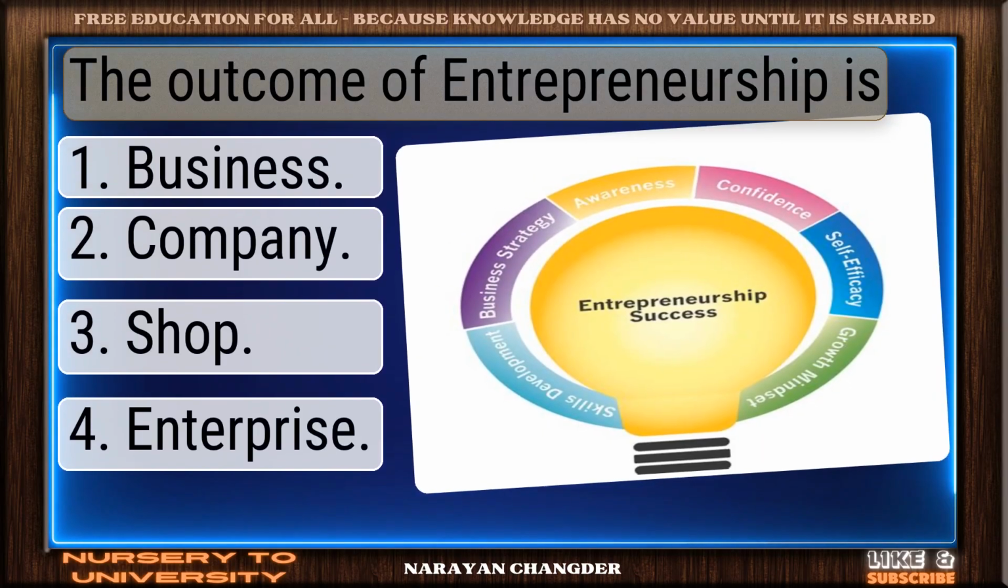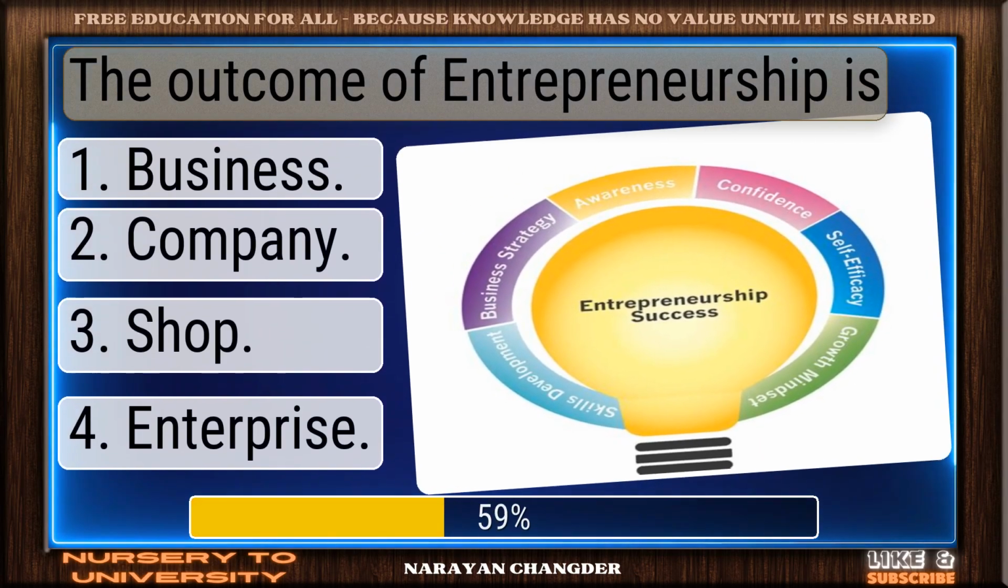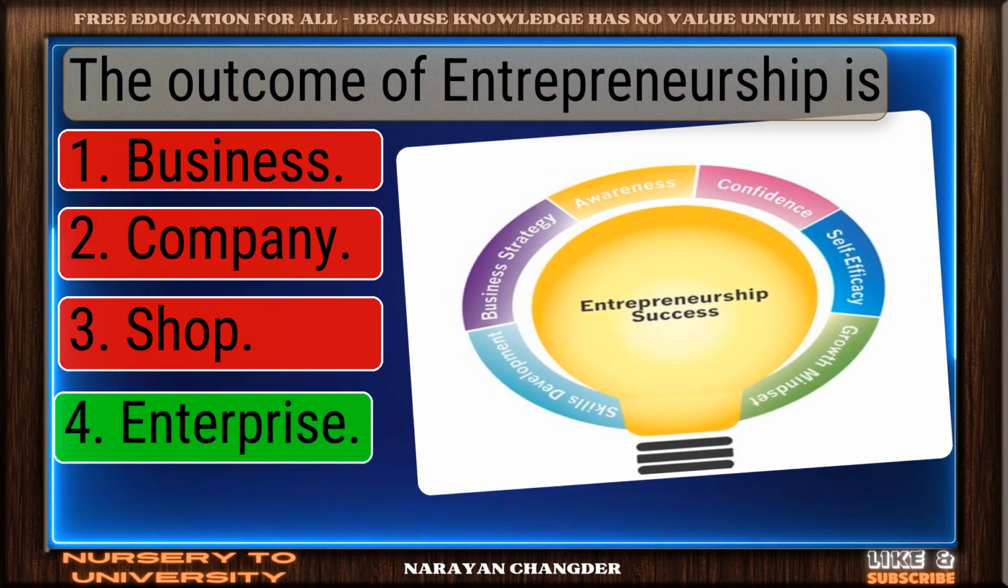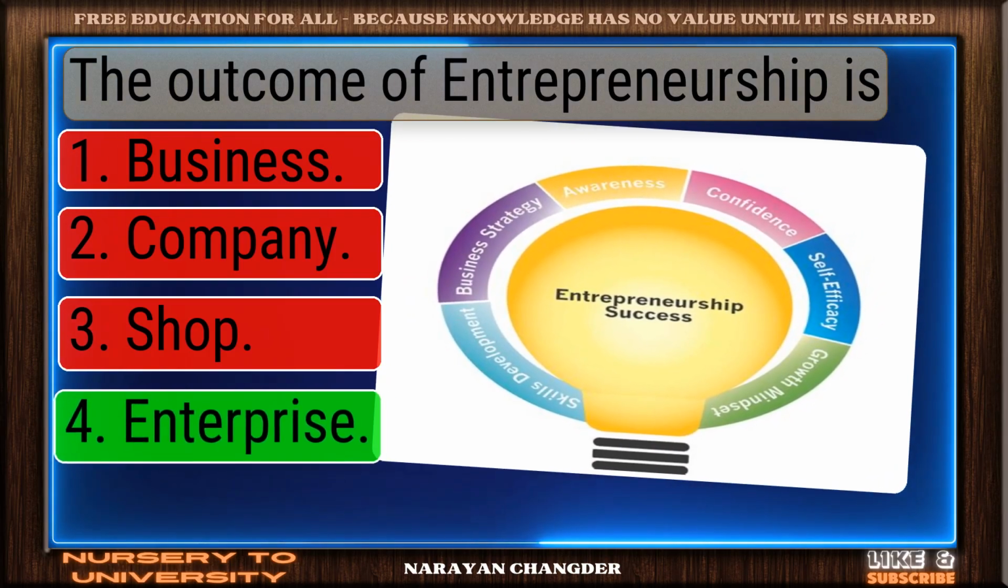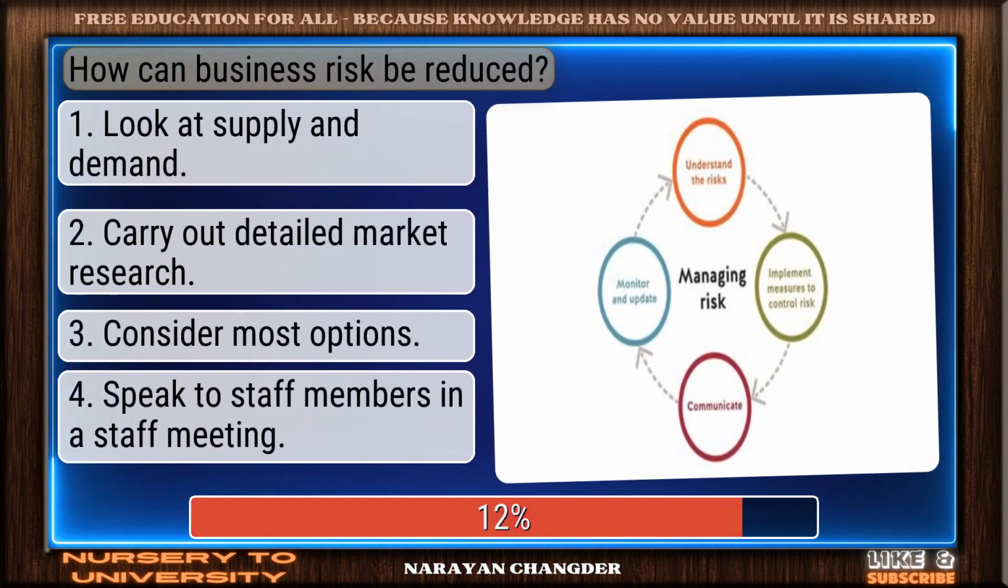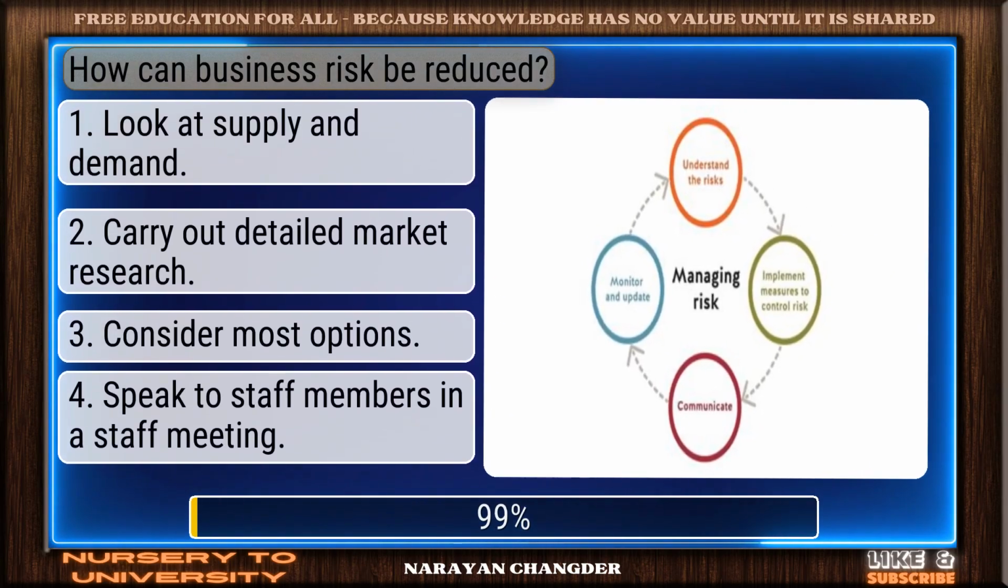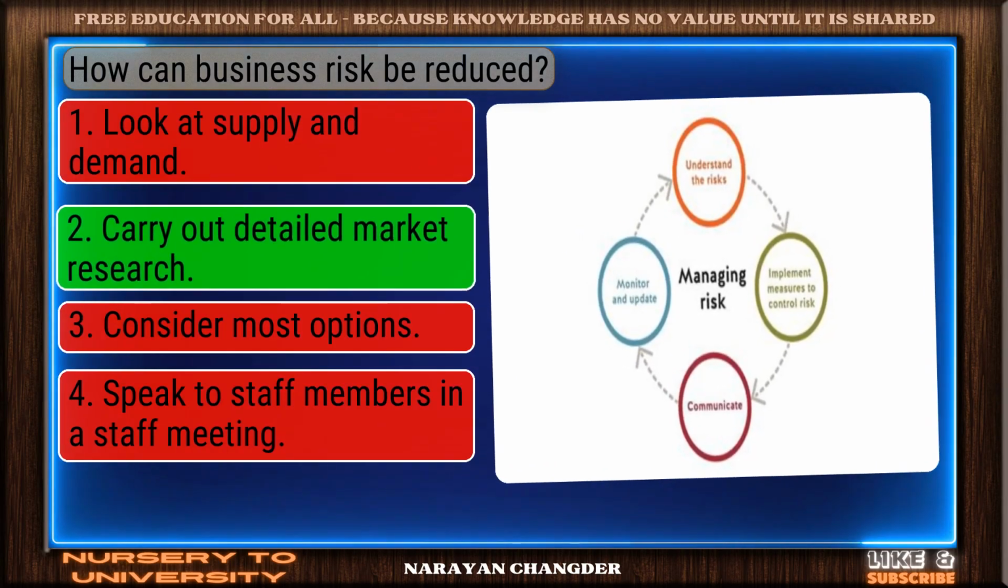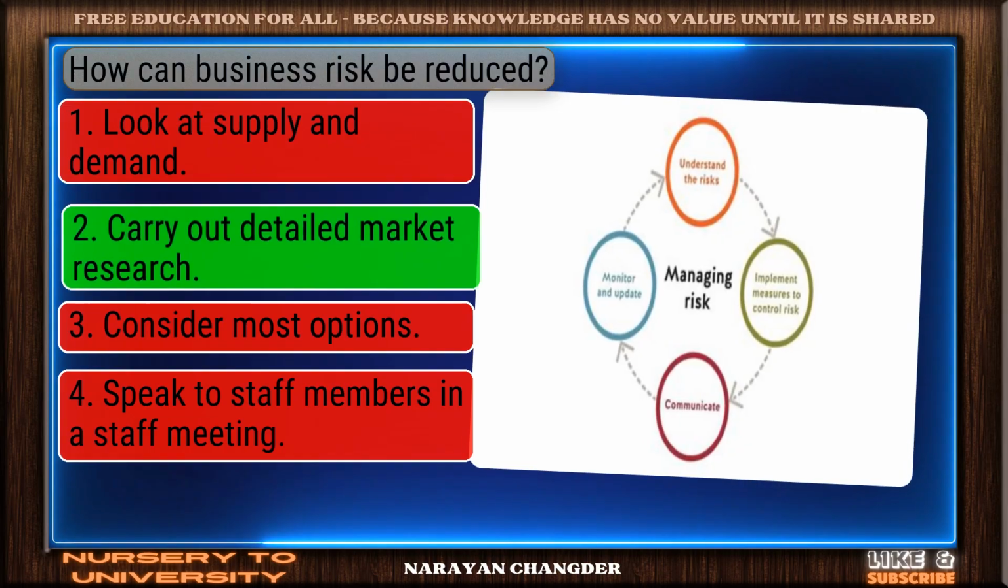The outcome of entrepreneurship is. You got it. Your choice enterprise is right. How can business risk be reduced? Bravo. Carry out detailed market research is the answer.